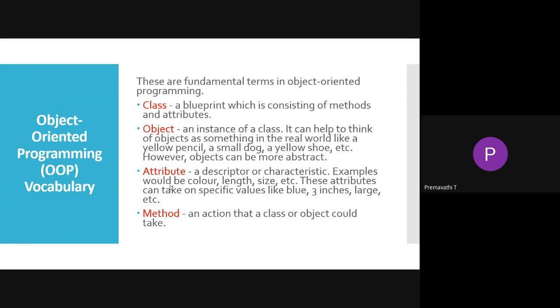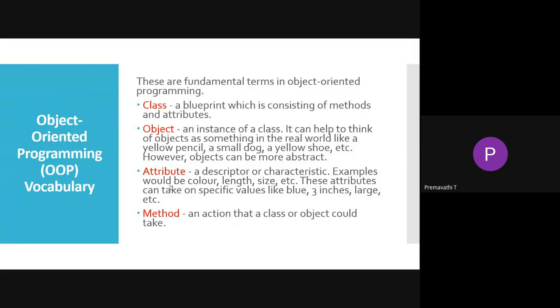Without an object we cannot access the methods and attributes in classes. We access the attributes and methods by using the object, so it is called an instance of the class.